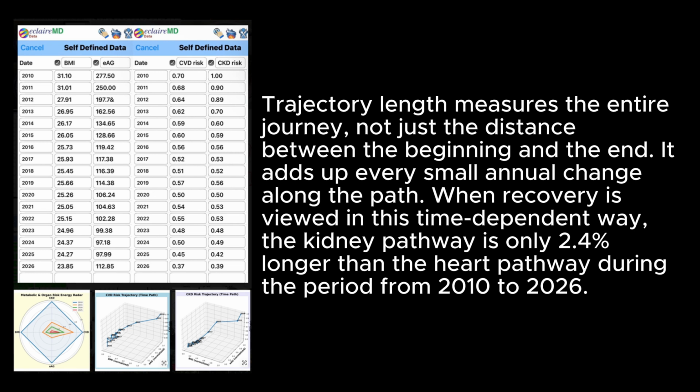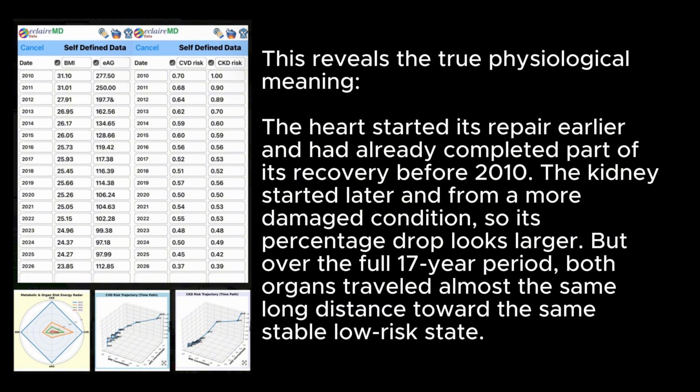Trajectory length measures the entire journey, not just the distance between the beginning and the end. It adds up every small annual change along the path. When recovery is viewed in this time-dependent way, the kidney pathway is only 2.4% longer than the heart pathway during the period from 2010 to 2026. This reveals the true physiological meaning.